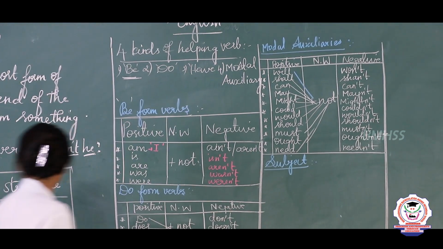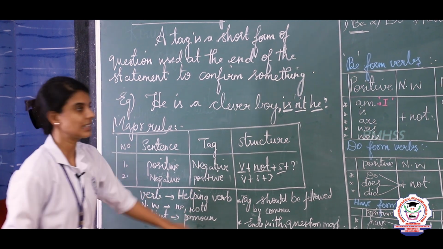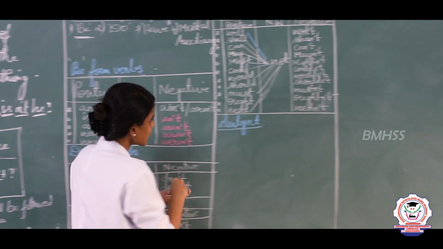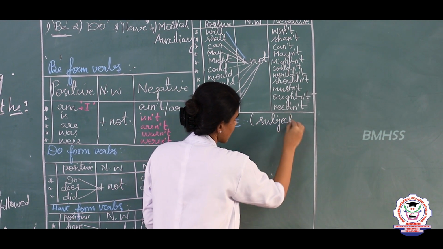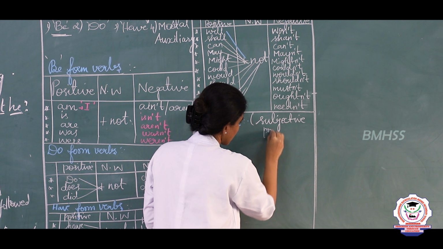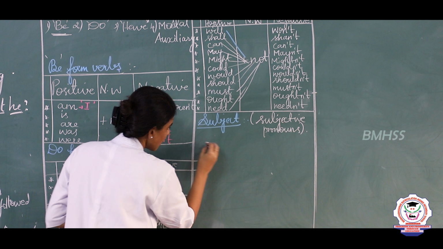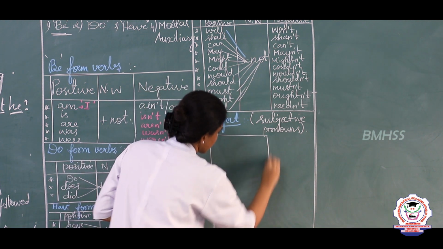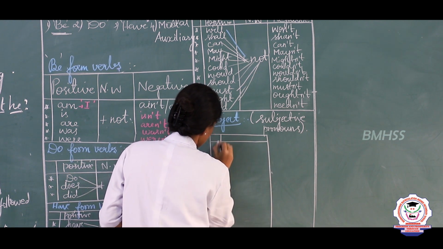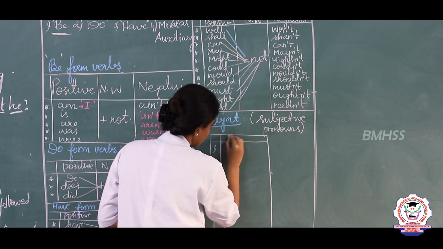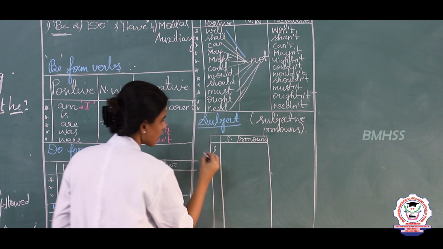I already told you we should use only subjective pronouns as the subject. So now let us see what the subjective pronouns are.